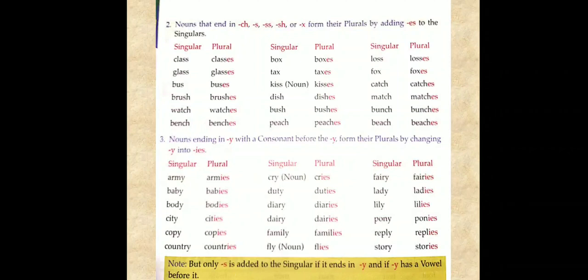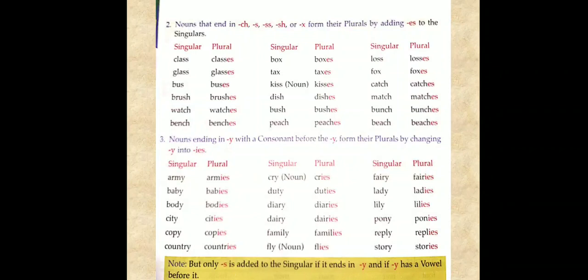Nouns ending in y with a consonant before the y, that is rule number 4, that is consonant plus y changes to ies. Yes.